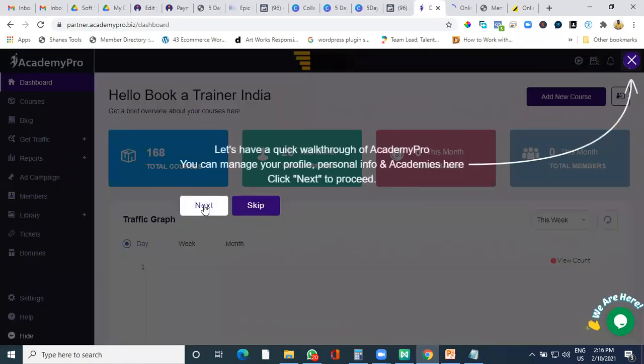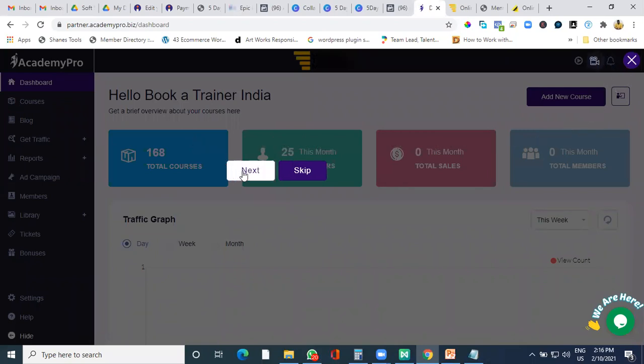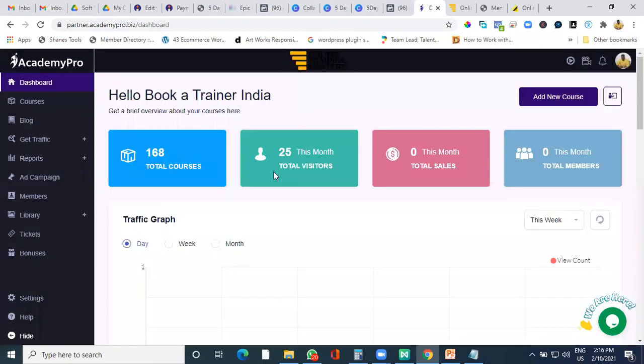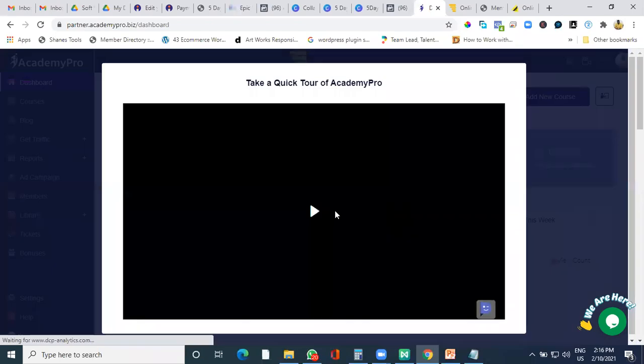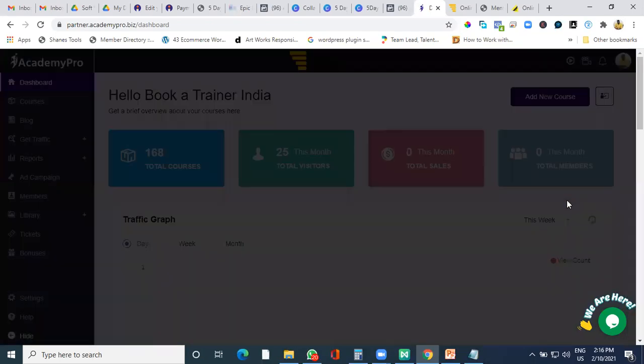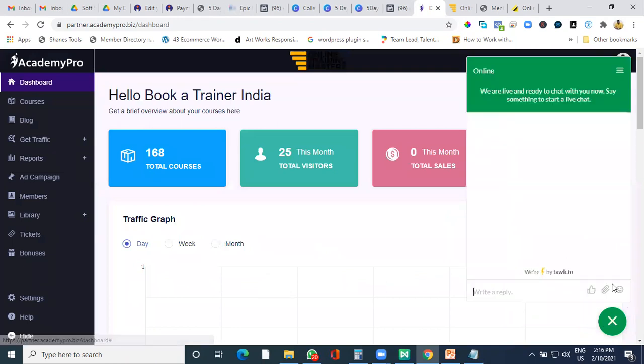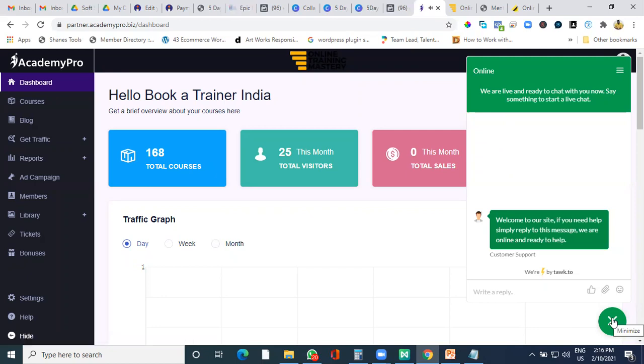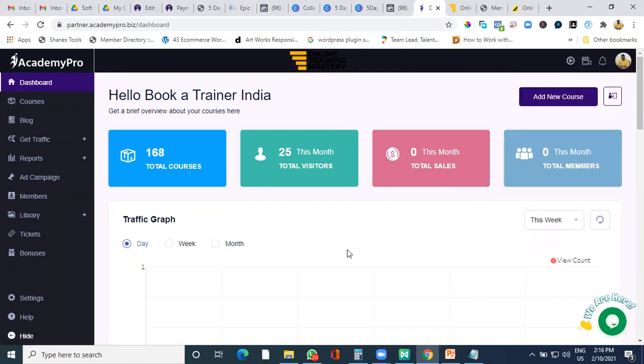So in the back end, you can do a walkthrough. You can click on the walkthrough and if you are someone new, you can go through understanding what the details are. You can have a video also, a video quick tour about the platform, as well as there is a chat support in the platform itself, wherein as soon as you come on the platform, there would be someone to help you. And this is not an automated chat, it is a live chat wherein actual people are there to guide you. So this is not an automated bot chat. That is where the differentiator is, you come up with whatever issue it is, you put it across to them, and they would be able to help you out.